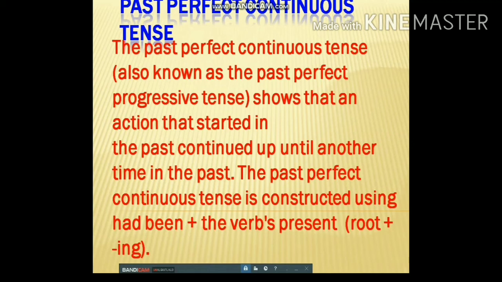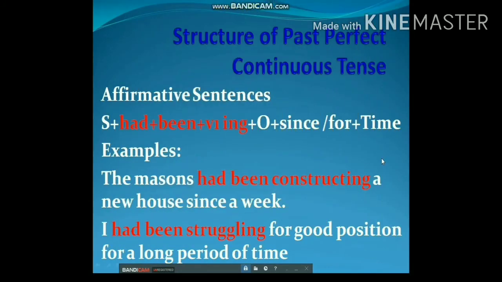It means it started in the long past but continued in the past also. The past perfect continuous is constructed using had been plus the verb's root plus ing. Structure of past perfect continuous tense.